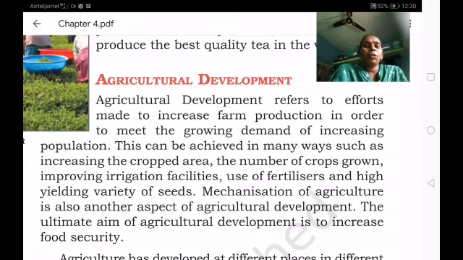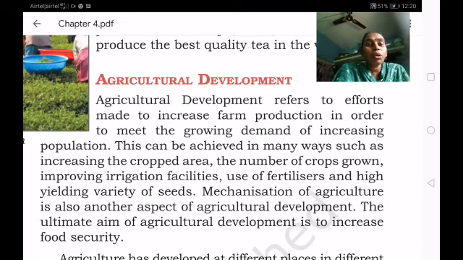They have to increase crops to provide food for the population growth also. This can be achieved in many ways, such as increasing the cropped area, the number of crops grown, improving irrigation facilities, use of fertilizers, and high yield variety of seeds. This is the farmer's responsibility, and also the government's responsibility.